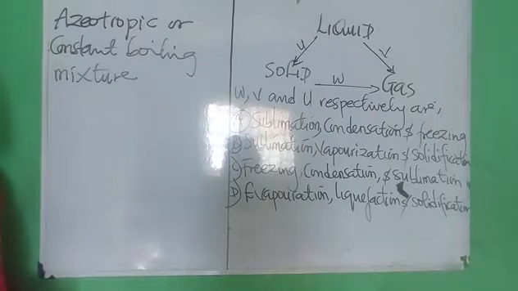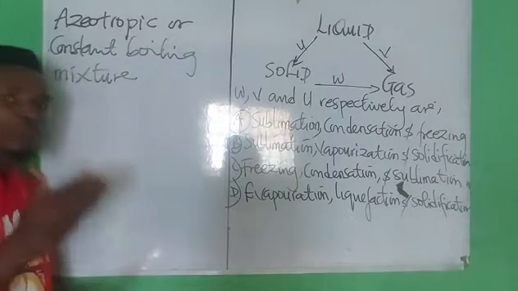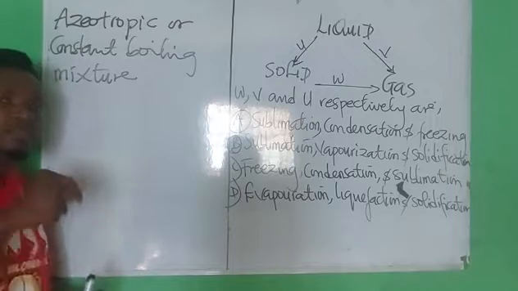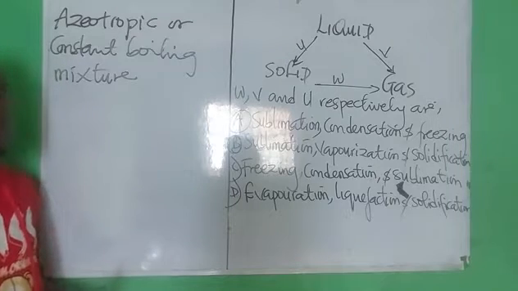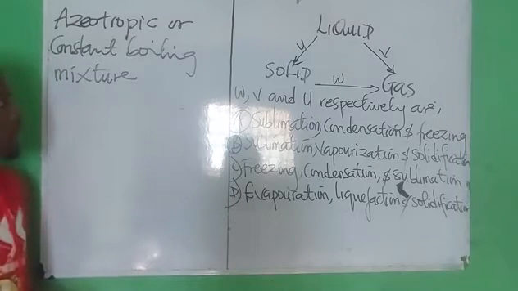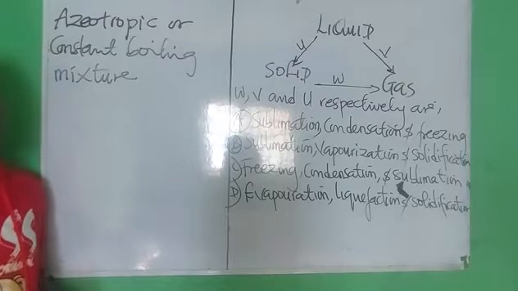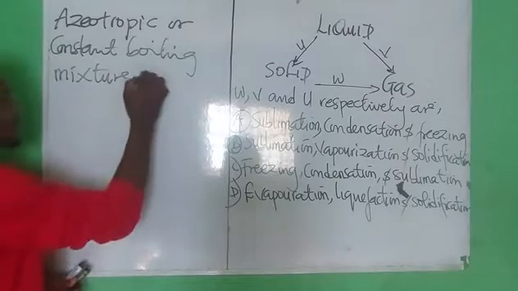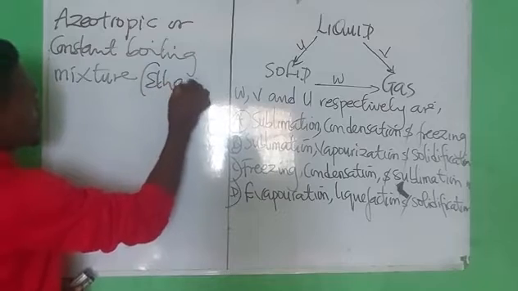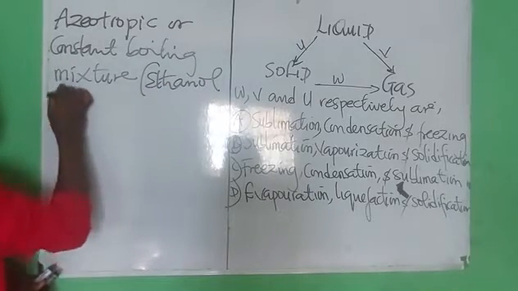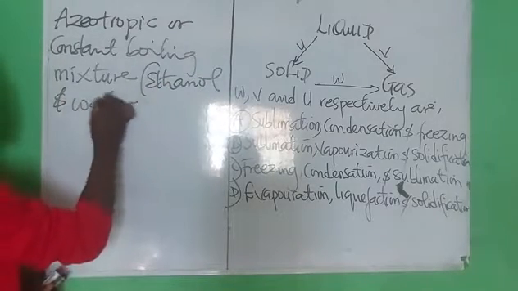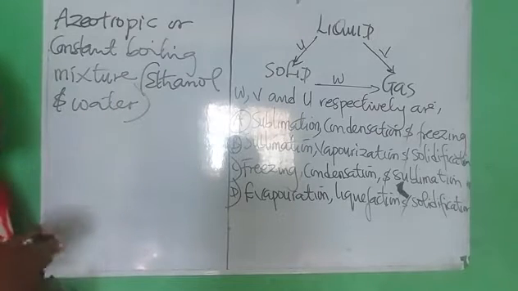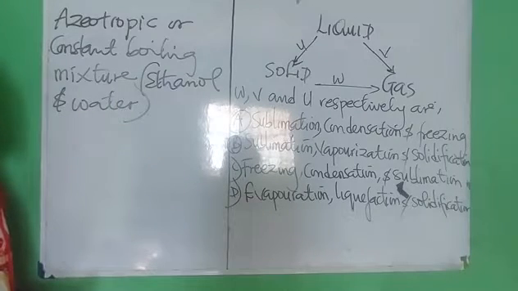Mixtures that neither decrease nor increase despite the presence of impurities are called what? Constant boiling mixture or azeotropic mixture. An example is ethanol and what? Water. Ethanol and water form an azeotropic or constant boiling mixture, right?